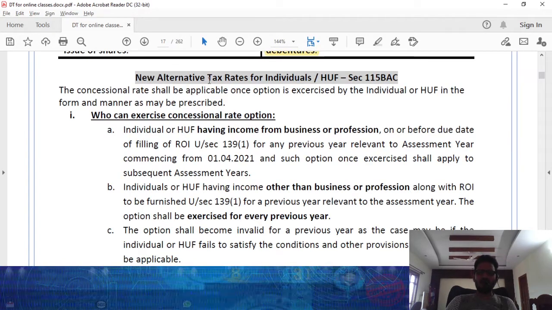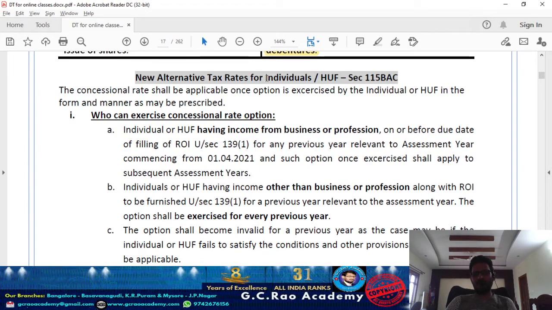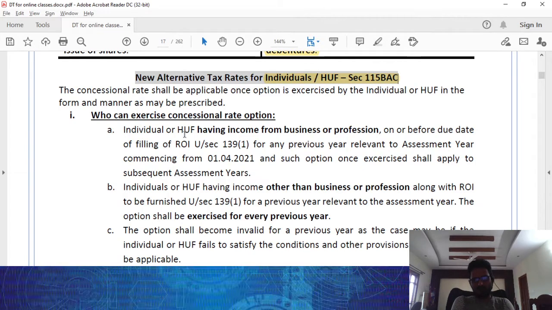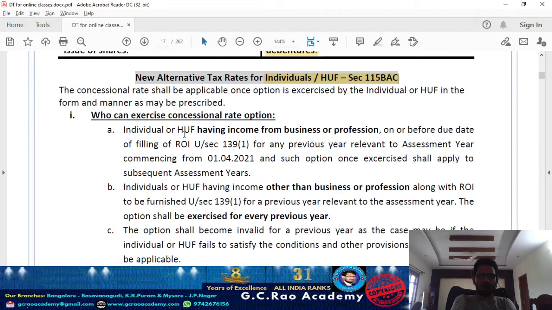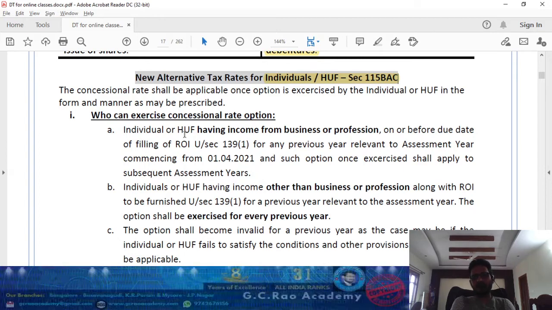Now coming to the new alternative tax rates applicable for individual and HUF under section 115BAC. Very important from your examination point of view, especially for the May and July examinations of CMA, because it's a new provision brought under the Finance Act 2020. Try to understand: for individual and HUF, they have given two options. One is the normal tax rate, otherwise the concessional tax rate under 115BAC.